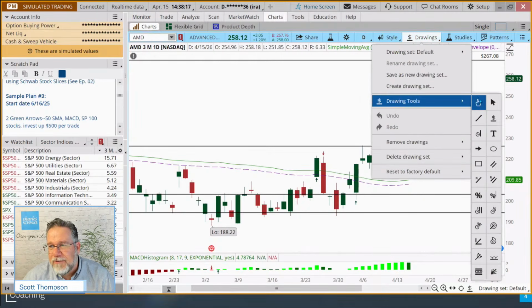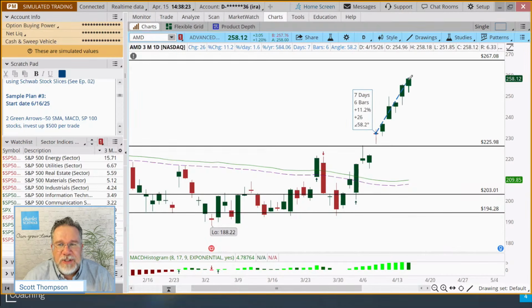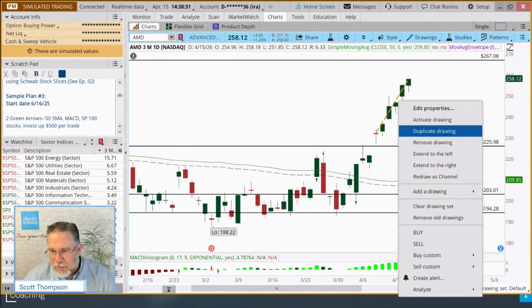Since I was so far off on my prediction last time, how far above that closing price is that one? That's 11.2% in about 6 or 7 days. And that's some breakout trades, right? But here's the fun part. Here's what I wanted to show you.